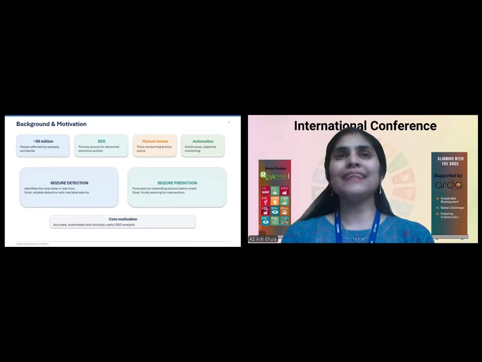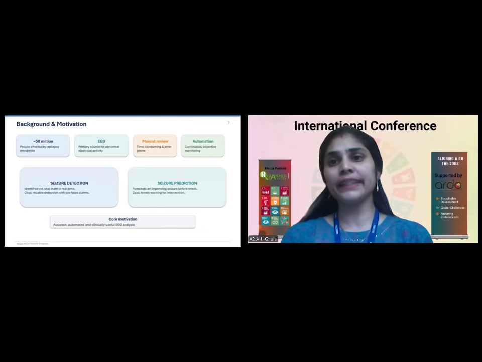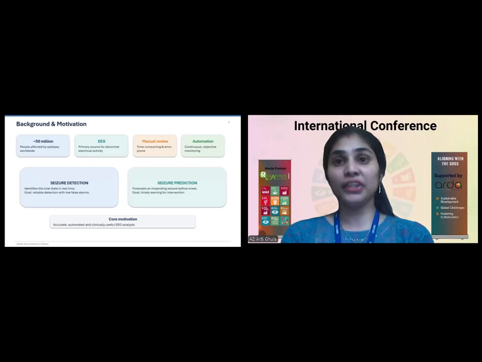Clinicians observe this brain activity manually, but this manual process is time consuming and may be prone to error. To deal with this, given the advancements in machine learning and deep learning, we can have a model which predicts based on the historical information of the patient. We can have seizure prediction in advance to save someone's life.